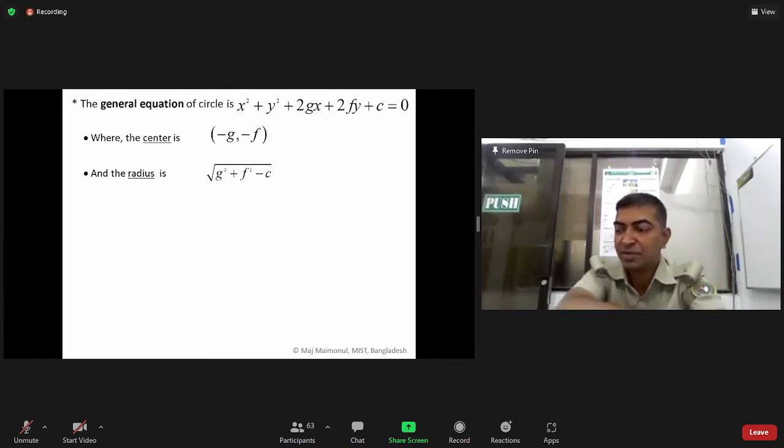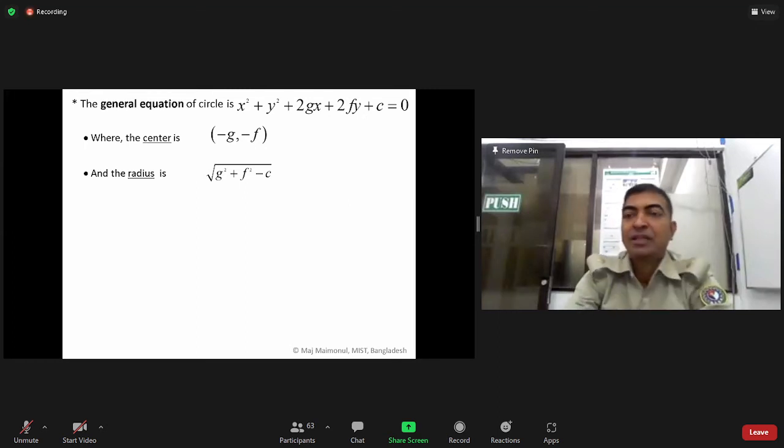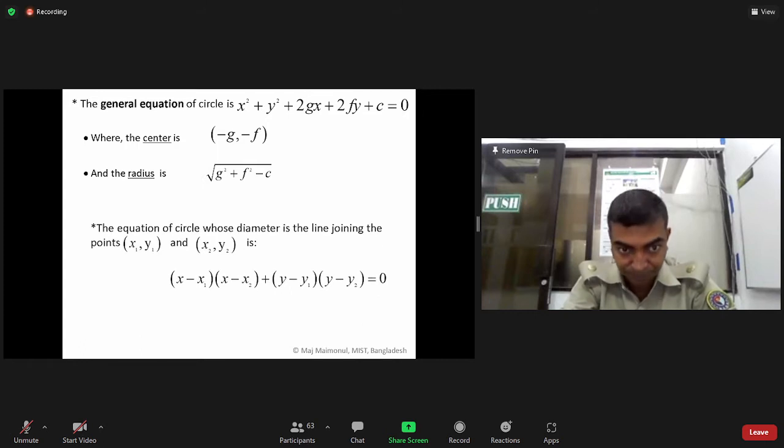The center of the general equation of the circle is (minus g, minus f). Then the radius is root over g square plus f square minus c. I think now it is clear to you all.